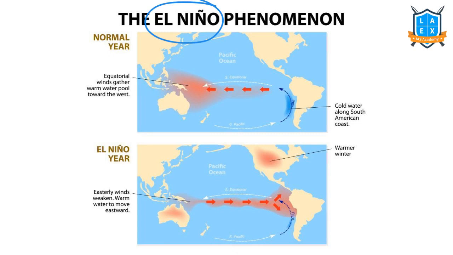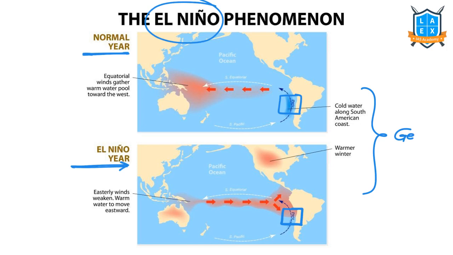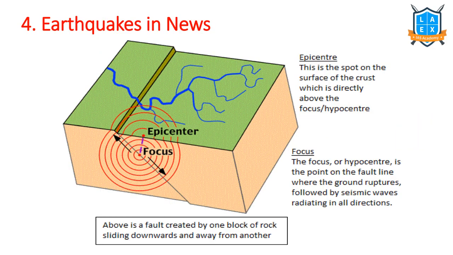In an El Nino year, in general, India experiences drought or very less rainfall. During the normal year, the Peruvian current is strong. During the El Nino year, the Peruvian current is weaker. So please go through this in detail from your geography. This is very, very important. El Nino and its impact over the climatic regions across the world. Please read that carefully. The next important disaster that is in news is earthquakes.